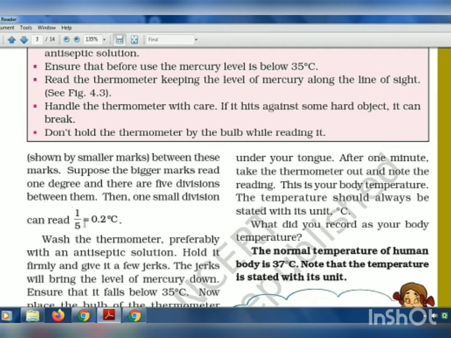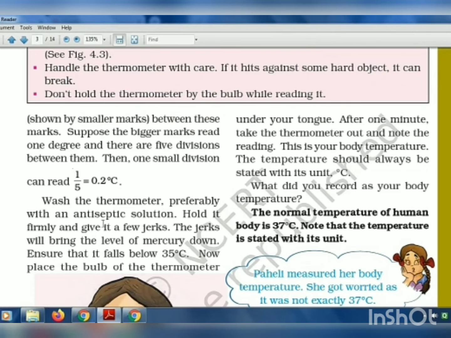Now, how to use a thermometer? Wash the thermometer, preferably with an antiseptic solution. When you are to use a thermometer, you have to clean it properly with an antiseptic solution so that any germs on the thermometer die, and when the thermometer is put under your tongue or under your arm, you don't get infected.